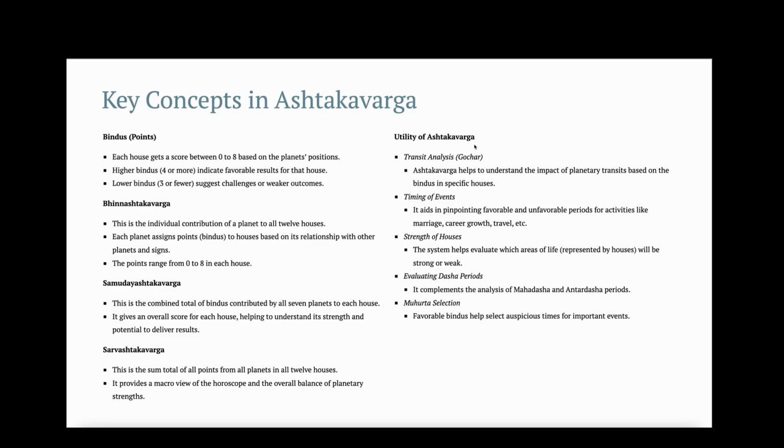The utility of Ashtakavarga is that the system is used to analyze transits. It is also used to analyze the timing of events like marriage, career, travel, etc. It also helps to analyze the strength of houses, the different areas of life represented by houses, to see whether those areas or houses are weak or strong. The Ashtakavarga system also helps to evaluate Dasha periods, and it is also used in Muhurta selection.